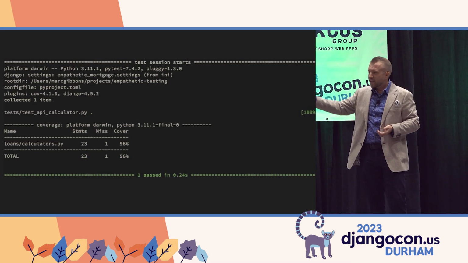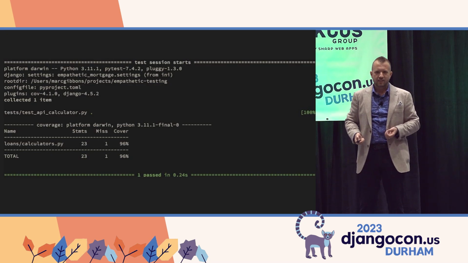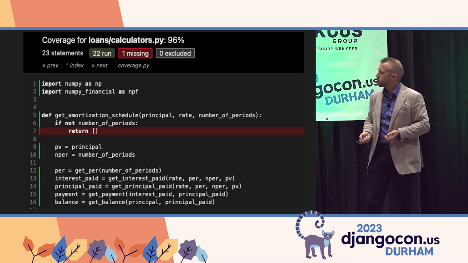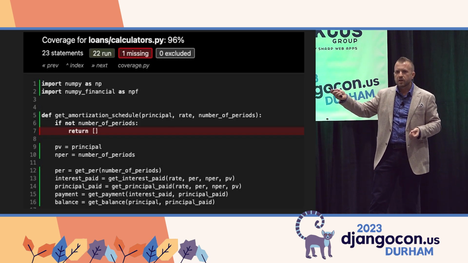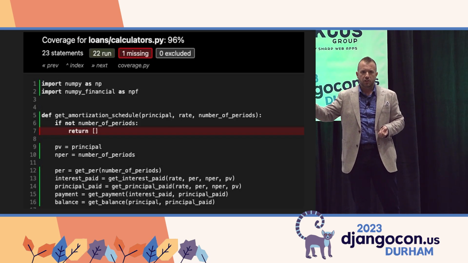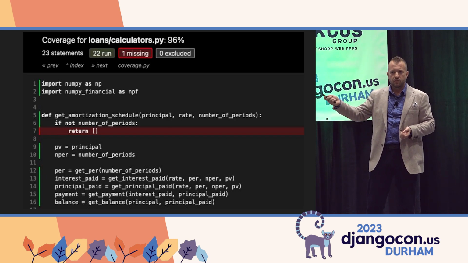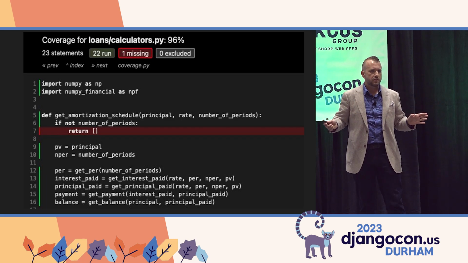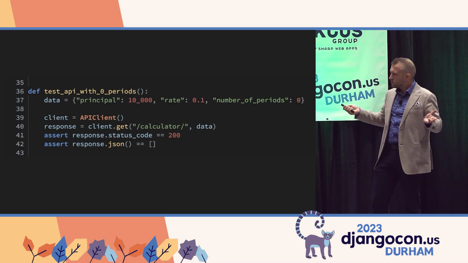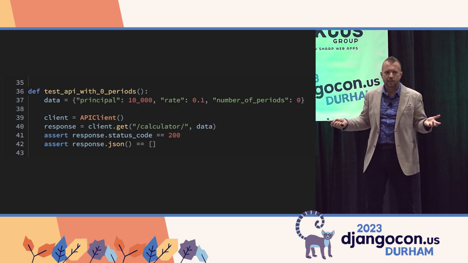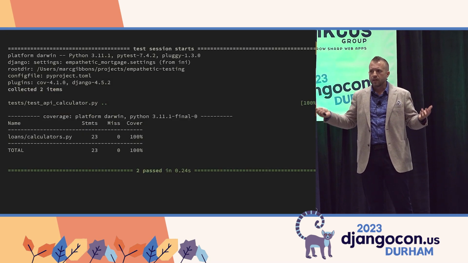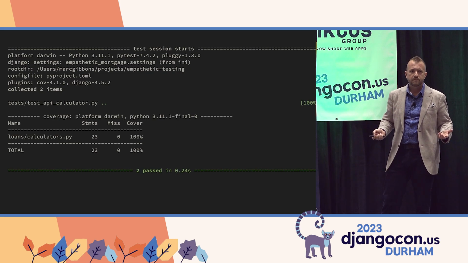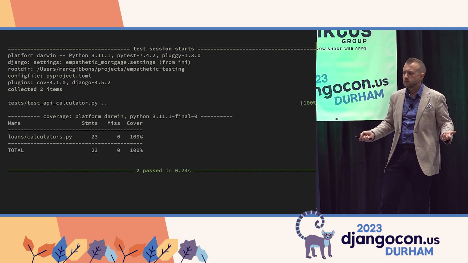Now you'll say, hey, Mark, you only got 96%. That's no good, right? So let's take a look at the coverage report, and you'll notice that we're not tracking this condition that returns early if we have a falsy value for the number of periods. Presumably this is to prevent a zero division error. But let's just write a test for that and capture that test case. We'll give it 0 periods, and we'll get our test and our coverage. This was so much better, wasn't it?